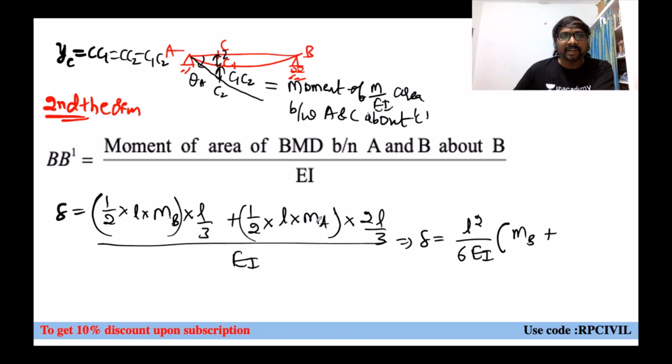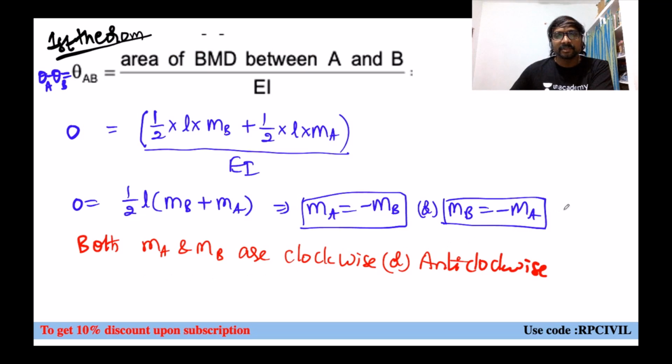Plus, what is this we are having? MA into 2, 2 MA we are getting. And from this equation number 1, what can you write? This is your equation number 1, let us say. From this, MA equal to minus MB, or MB equal to minus MA.